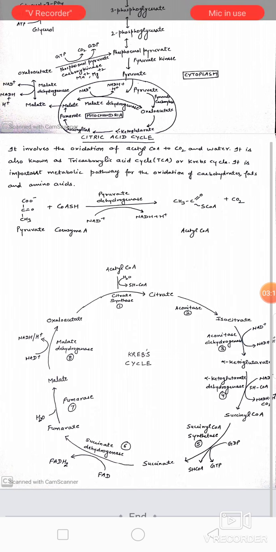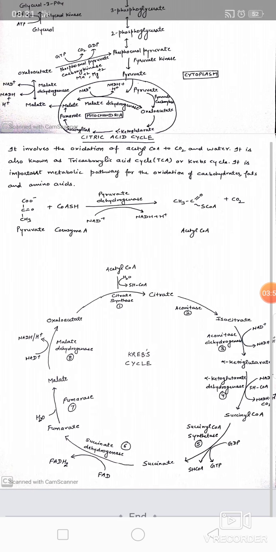This pyruvate enters the mitochondrial matrix and reacts with coenzyme A, where it is converted into acetyl coenzyme A. Acetyl coenzyme A enters the citric acid cycle, where it is converted into citrate by the enzyme citrate synthetase, then from citrate into isocitrate by the enzyme aconitase, then isocitrate to alpha ketoglutarate by isocitrate dehydrogenase, and then alpha ketoglutarate to succinyl coenzyme A by the enzyme alpha ketoglutarate dehydrogenase.